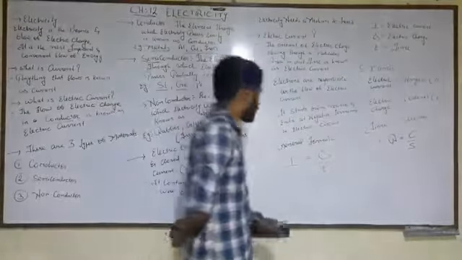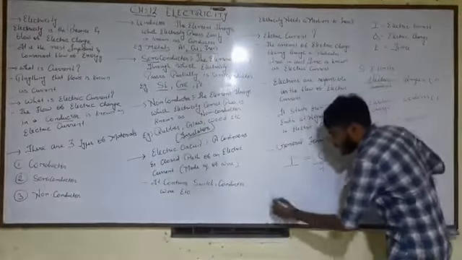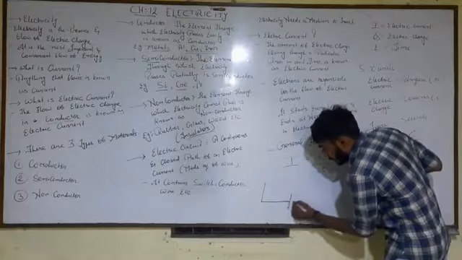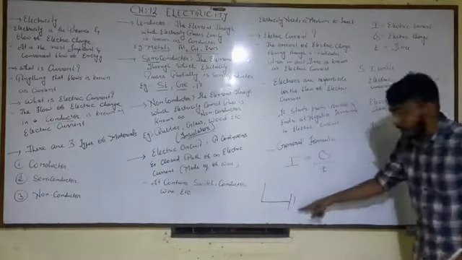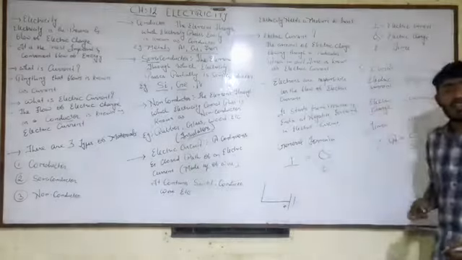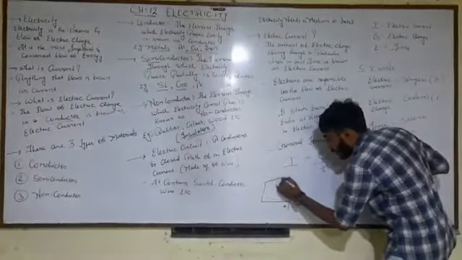Let us draw a simple electric circuit and see how it looks. Suppose this is a switch. Here the bigger sign indicates the positive charge. There is a lamp over here.